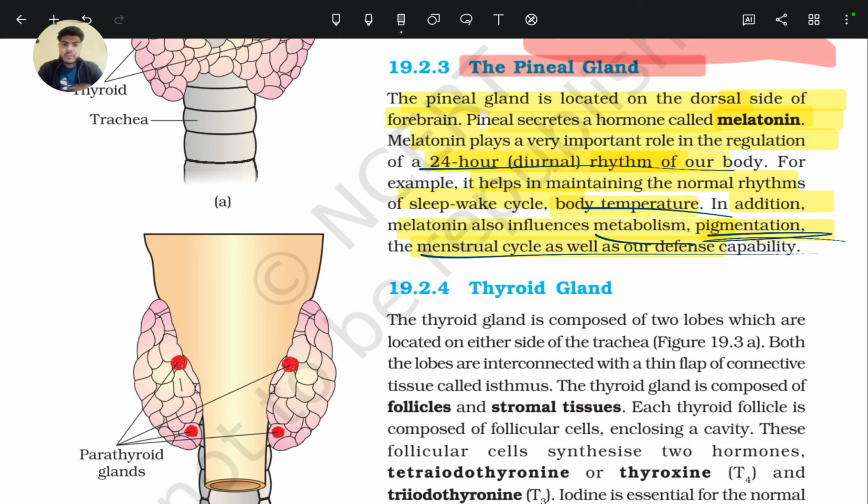So today we will cover this chapter till the pineal gland. In the next video, we will continue this chapter with the thyroid gland.